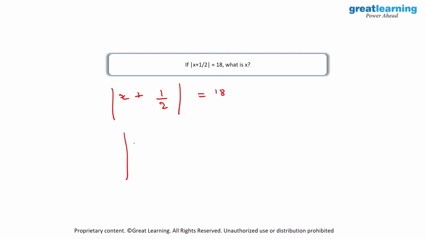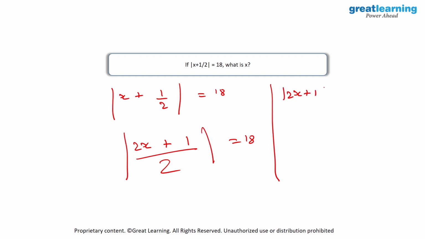Now, if I perform this properly, this will essentially become (2x + 1)/2 = 18. Now, after this, since 2 is always positive, I can remove it from the modulus. So I will have modulus of (2x + 1)/2 is equal to 18. And when I take 2 to the right side, I will have modulus of 2x + 1 is equal to 36.